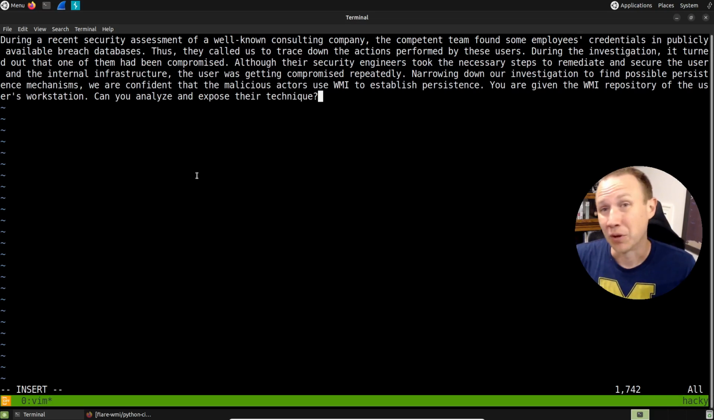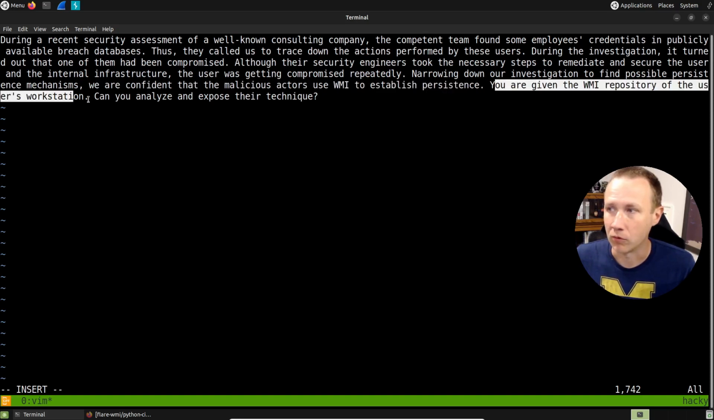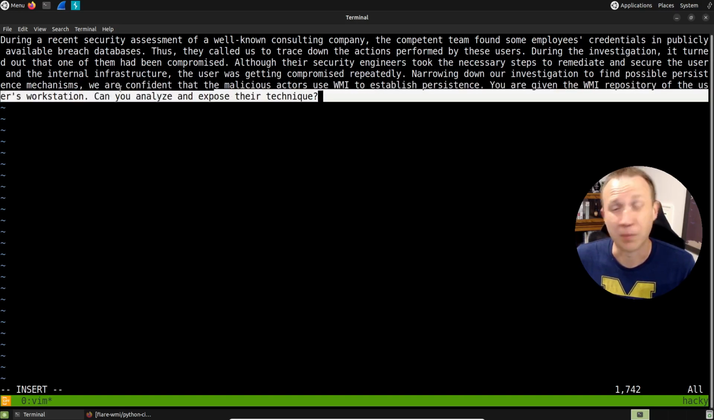All right, next we're going to look at perseverance. Let's go ahead and check out the prompt. During a recent security assessment, the employees' credentials were found in a database. I'm just going to skim through this, but basically they've determined that there is a malicious actor living in their WMI for persistence. I've been given the WMI repository from the user's workstation, and can I analyze and expose the technique?